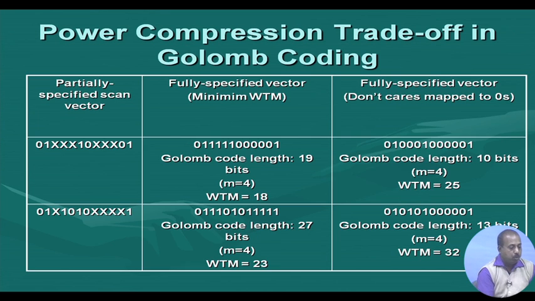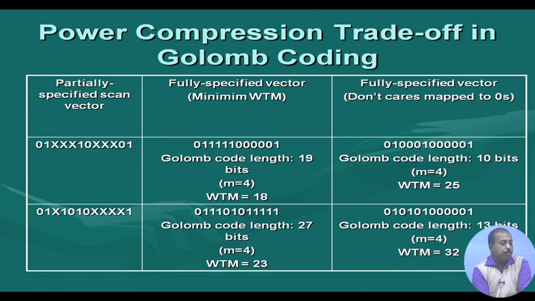And if we code this particular test vector, we can see that this Golomb code length will be 19 bits. It is not shown here explicitly, but if you do the exercise of finding the runs of zeros and then coding it using the table that we have shown previously, the length will become 19 bits. Whereas if you compute the weighted transition metric for this pattern set using the formula that we have discussed previously, it is equal to 18.